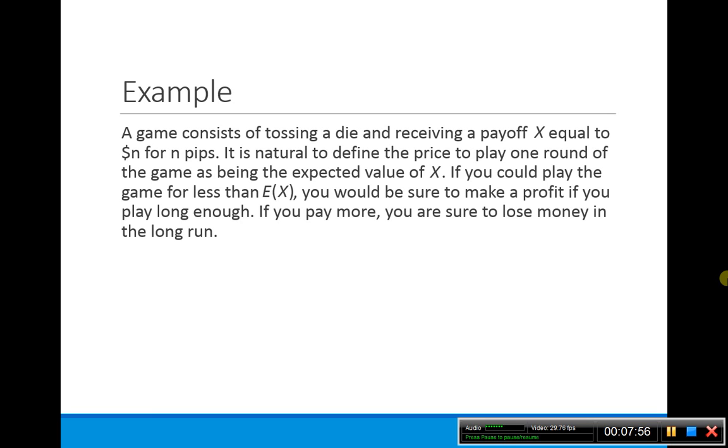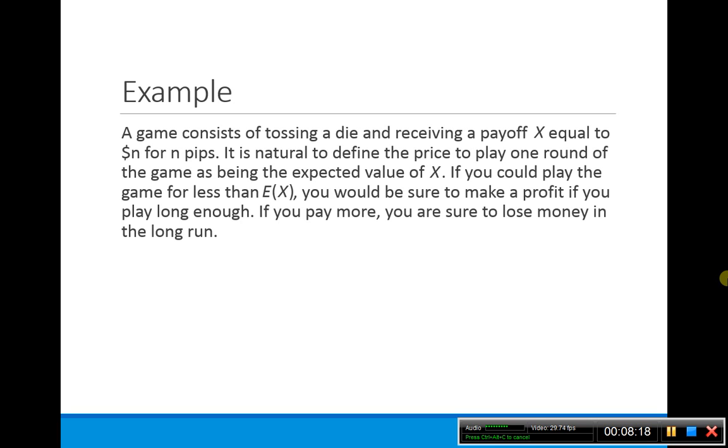Because remember what the expected value means. It's the mean, the likely value that you would get if you play long enough. That's the average of what you're expected to get. If you end up paying more than the expected value, then in the long run you're probably going to lose money.